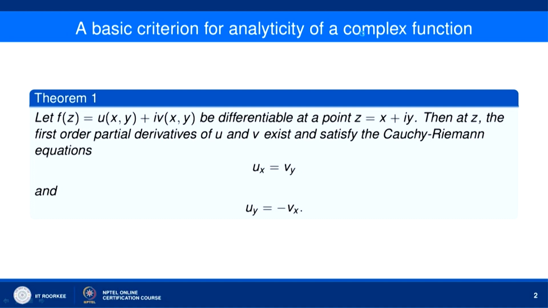They exist and they satisfy the Cauchy-Riemann equations, that is u_x equal to v_y, or we can say del u by del x equal to del v by del y, and del u by del y is equal to minus del v by del x. So at each point z where the function f(z) is differentiable, the partial derivatives u_x, u_y, v_x, v_y exist and they are related by these equations. They are known as Cauchy-Riemann equations.